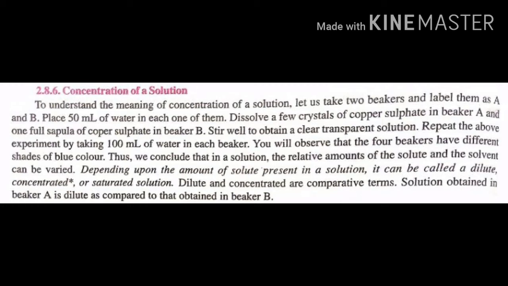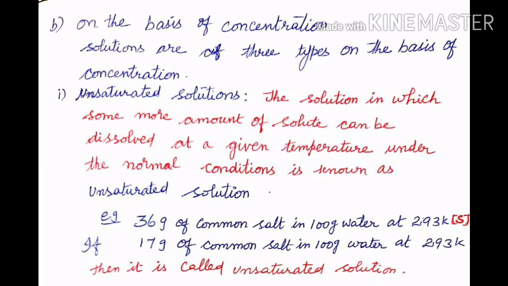Thus, we conclude that in solution, the relative amount of solute and the solvent can be varied. Depending upon the amount of solute present in a solution, it can be called a dilute or concentrated or saturated solution. Dilute and concentrated are comparative terms. Solution obtained in beaker A is dilute as compared to that obtained in beaker B. Solutions are of three types on the basis of concentration.